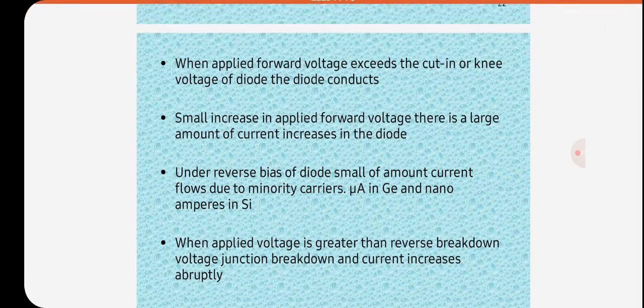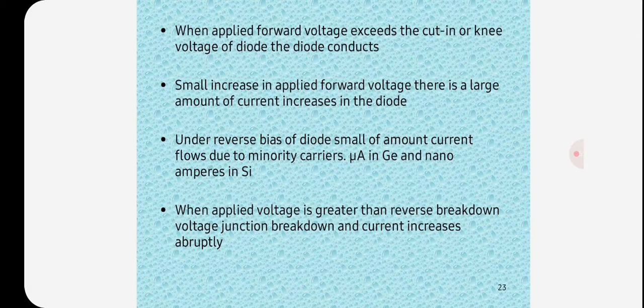So these are a few applications of the diode. The PN junction diode is a two-terminal polarity sensitive device. The diode conducts when forward bias is applied, and it will introduce zero resistance in the circuit. The diode does not conduct when reverse bias is applied, and it will introduce infinite resistance in the circuit. Due to these characteristics, the PN junction diode finds a number of applications.